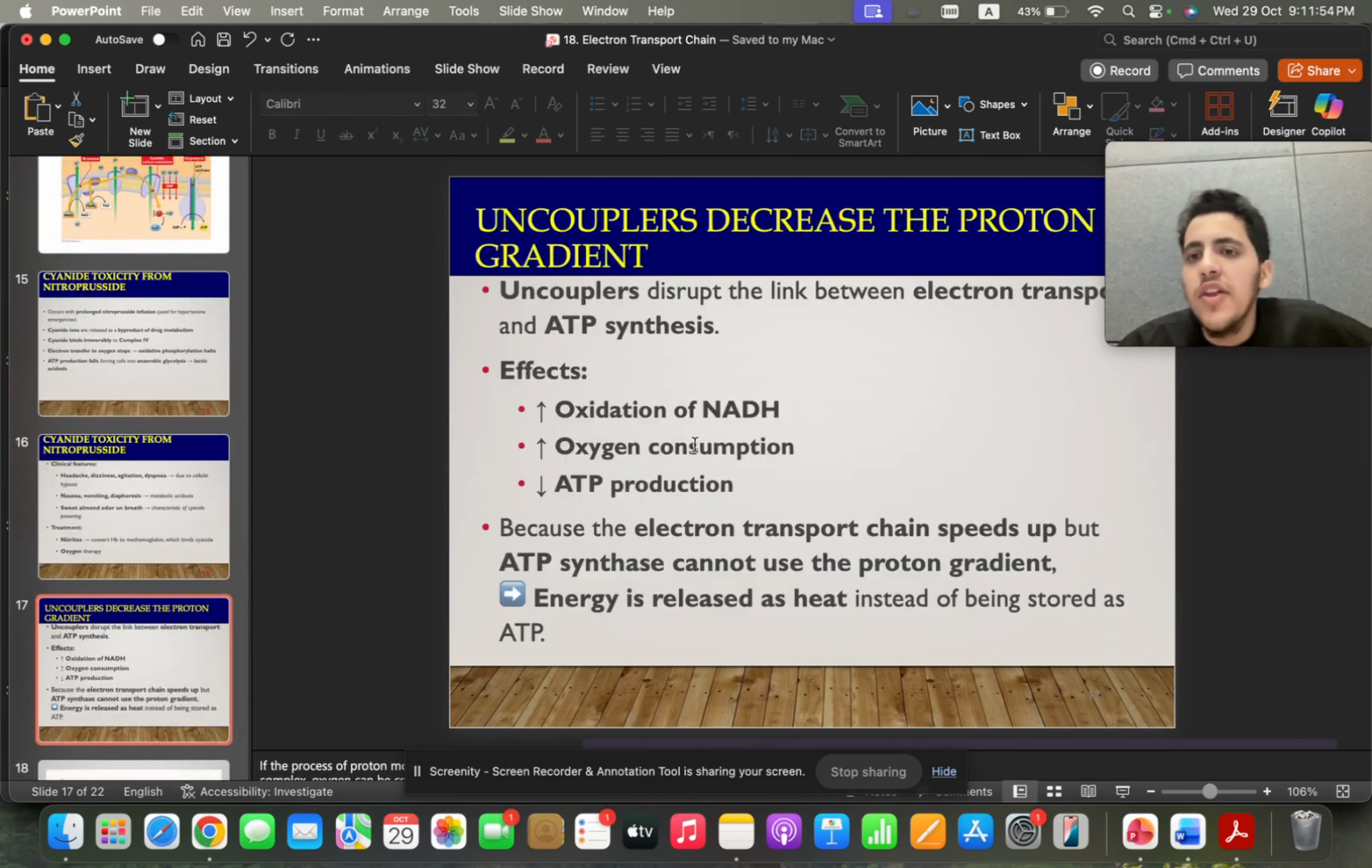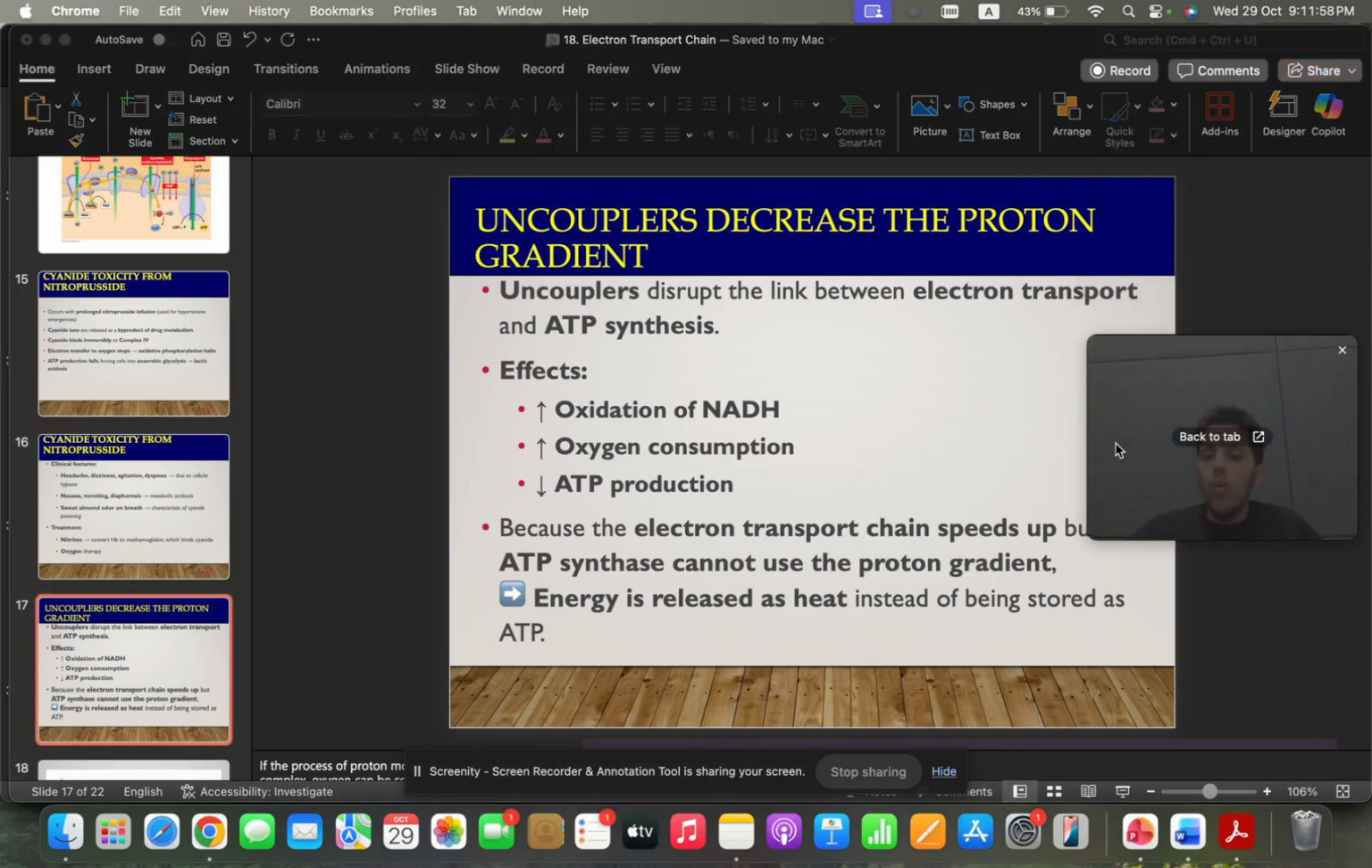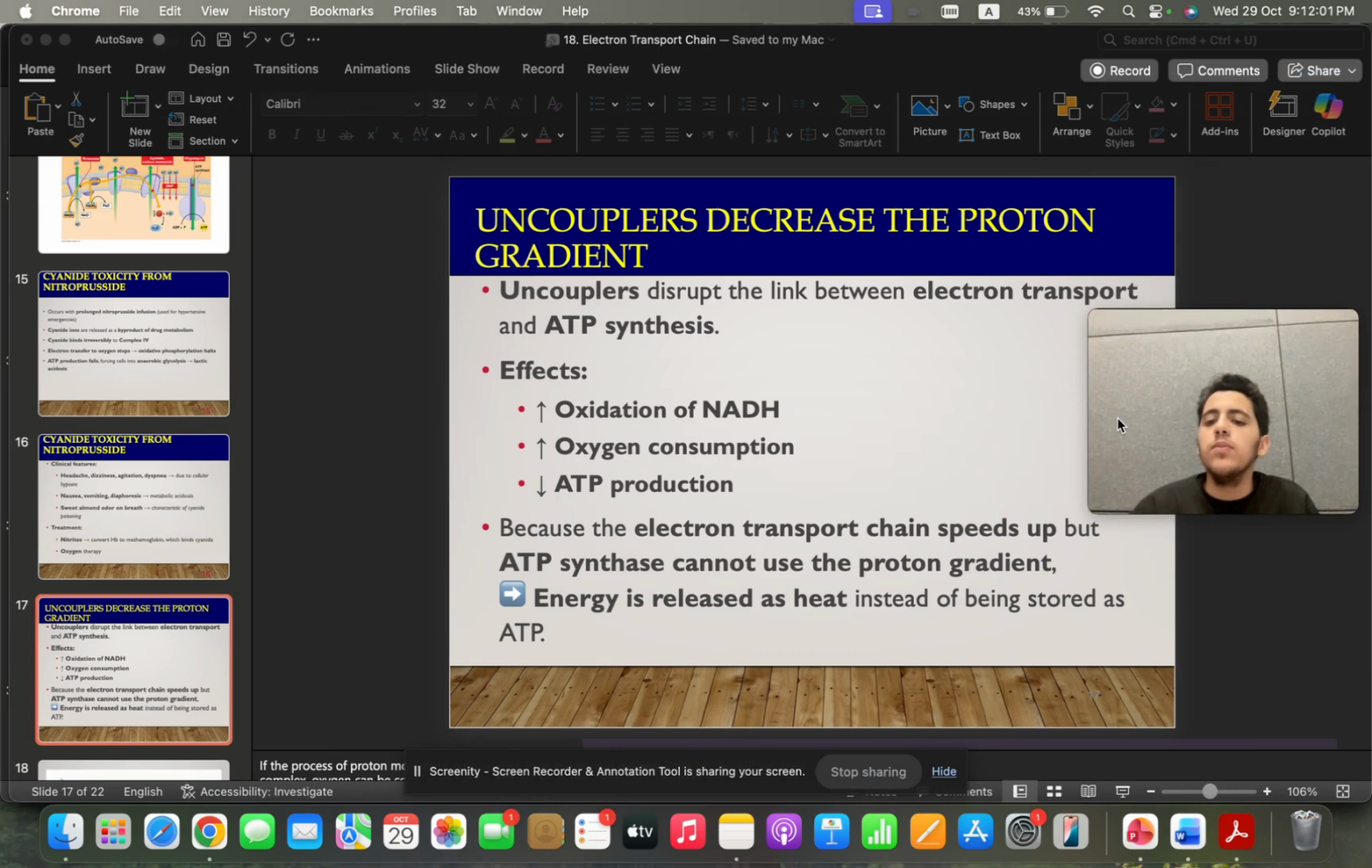Now, we said that there are inhibitors, but what about something called uncouplers? Now, in the whole electron transport chain, what if H plus, rather than going through ATP synthase, has another pathway?